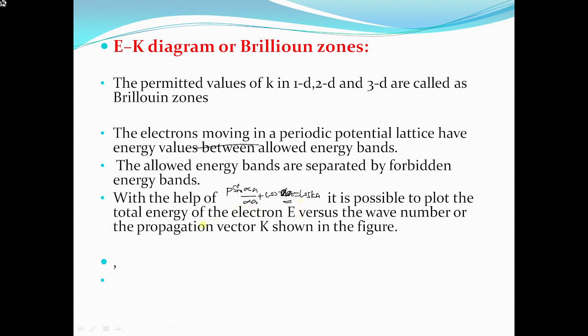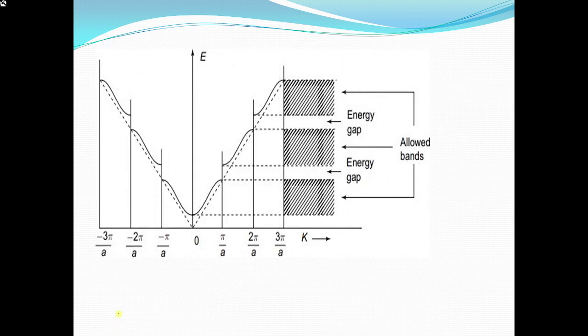Like that, if we draw a graph between the total energy of the electron versus wave number or wave vector K, the graph is shown in the figure. The value of K is plus or minus. From Bloch theorem we have derived K is equal to plus or minus n pi by A. So with respect to K, if I take n equal to 1, pi by A and minus pi by A; n equal to 2, 2 pi by A and minus 2 pi by A; n equal to 3, 3 pi by A and minus 3 pi by A.